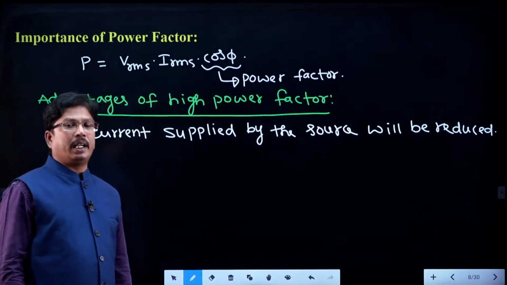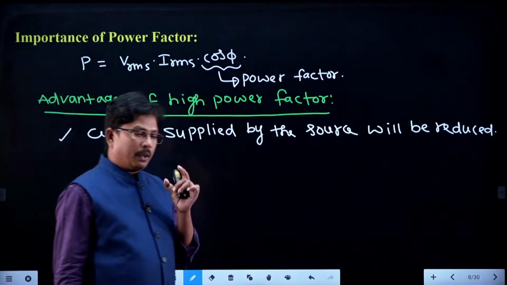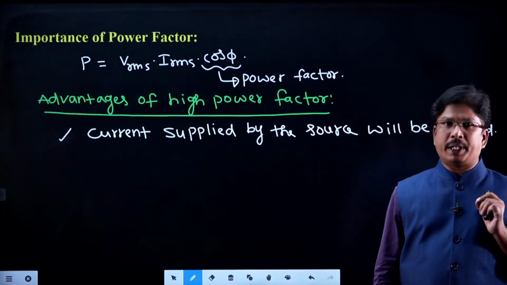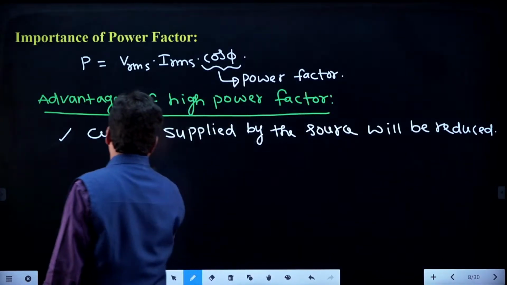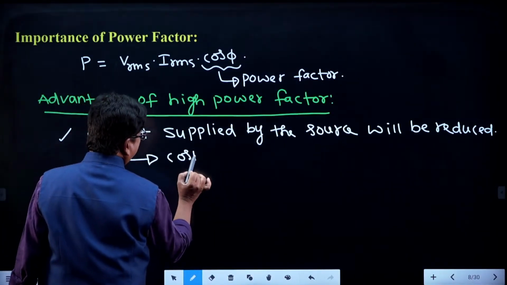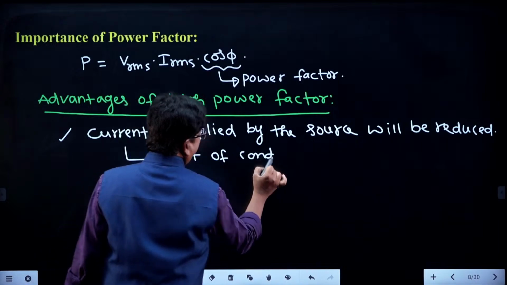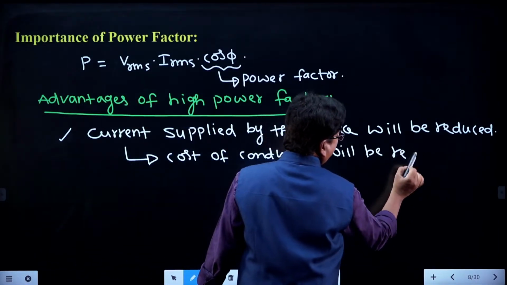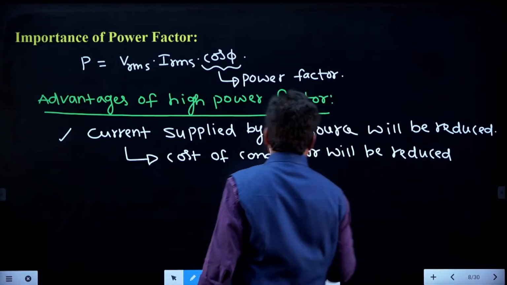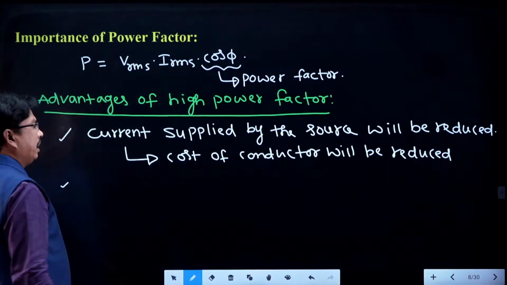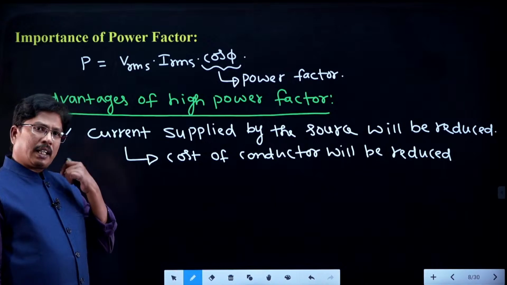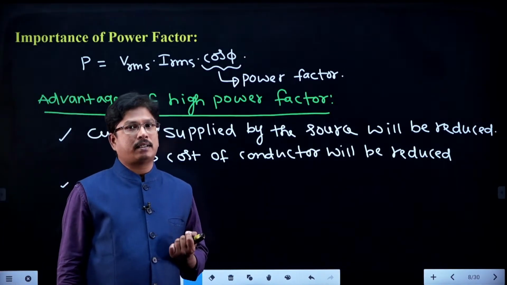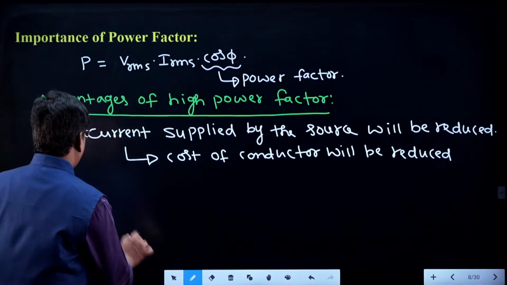Whenever current supplied is reduced, the conductor whatever we are using, that conductor cross sectional area we can reduce. So the cost of conductor will be reduced, right? And one more point you can take. Whenever current is reduced, the power losses, I square R losses, are also going to be reduced.